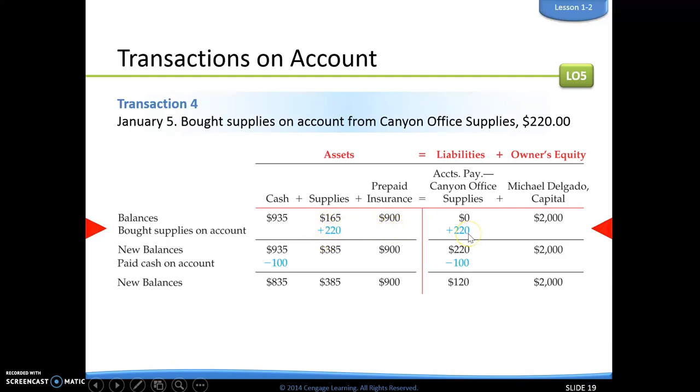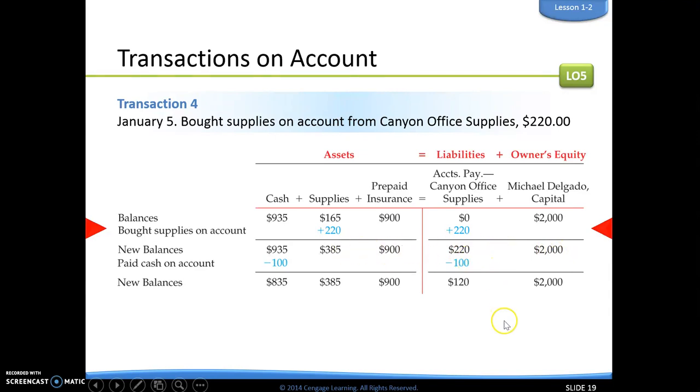However, we did not pay for our supplies yet, which means that we now owe somebody money, and that person happens to be Canyon Office Supplies. So we're going to put our accounts payable, which means a liability. We owe them money. That's also going to go up by $220. So now if we do our new balances, we've got $935, $385, $900, and that is going to equal $220 plus the $2,000. So if you get your handy dandy calculators out, it's going to show you that.